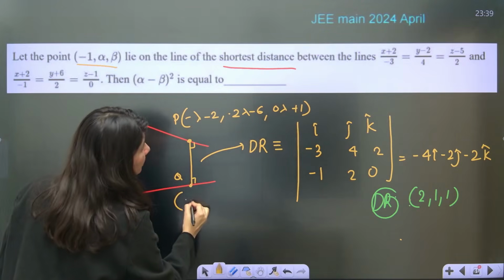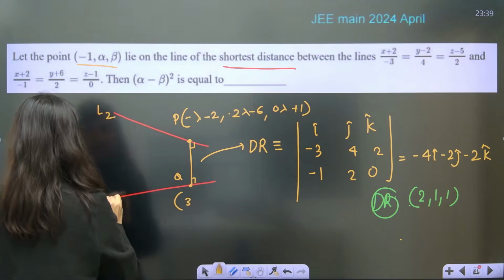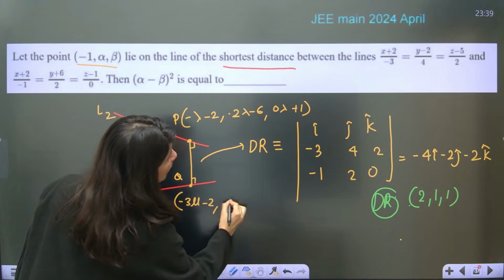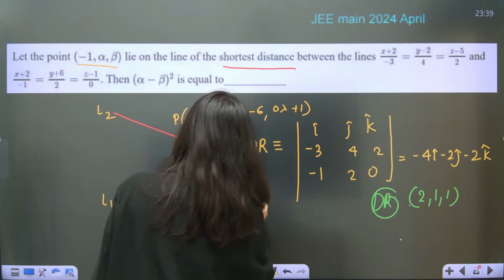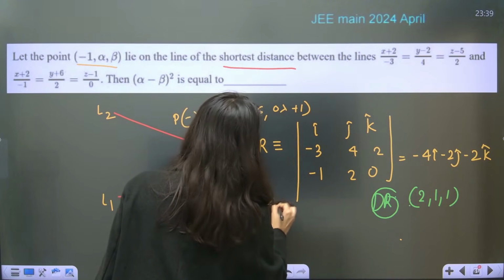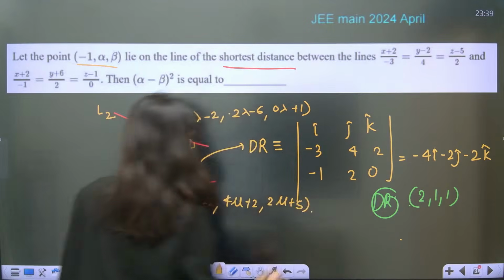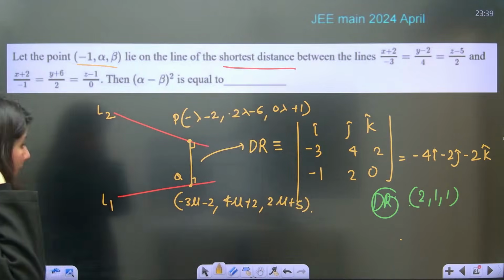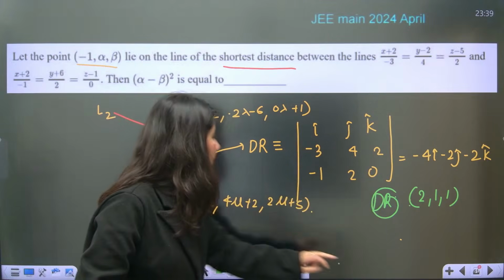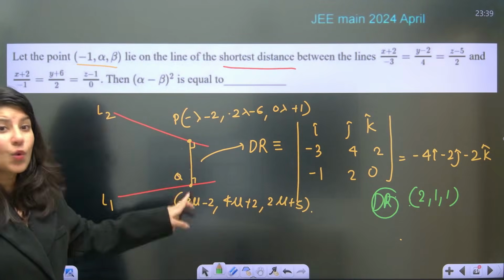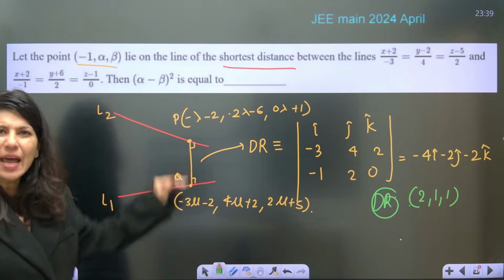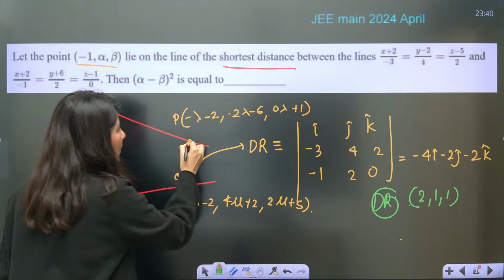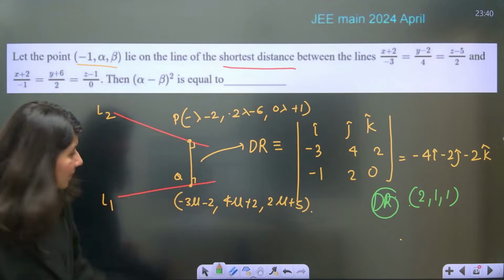This is your line 2, this is line 1. Okay, 3 minus 3 mu, minus 2, 4 mu plus 2, and 2 mu plus 5. Okay, this is your point Q. Now understand that what do you want? You want either lambda or mu. Because see, you want a point on this line now. So either you want lambda to get the value of P or you want Q.